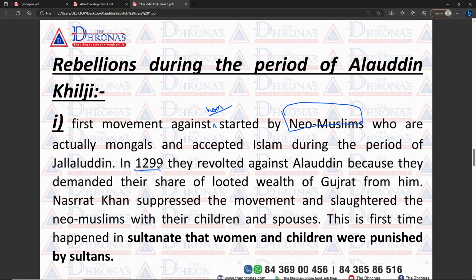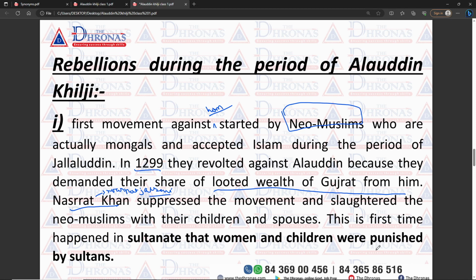And what is the cause behind their revolt? They demanded their share of the looted wealth of Gujarat from him. When the expedition through Gujarat looted a large amount of wealth, they demanded their share from Alauddin Khilji and started a strong resistance against him. Then one of the capable generals of Alauddin Khilji, Nasrat Khan, whose actual name we already discussed is Nasrat Jalsari,